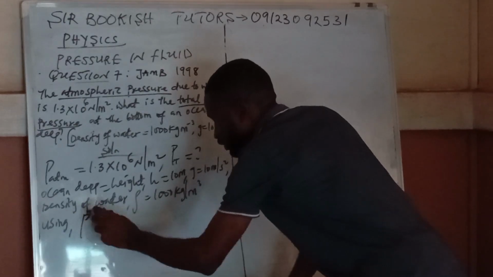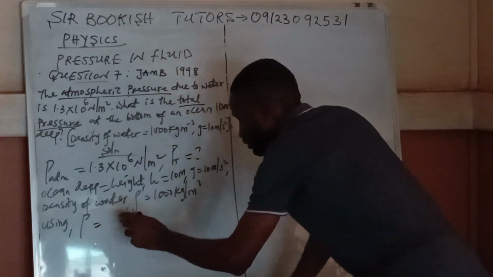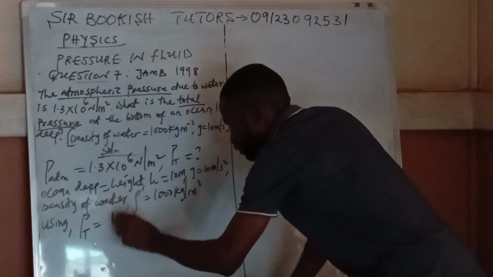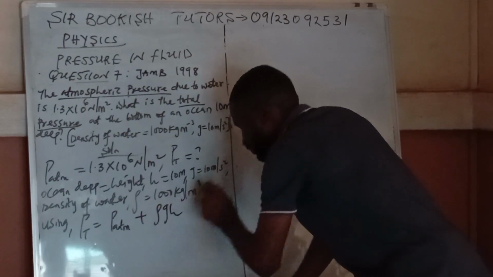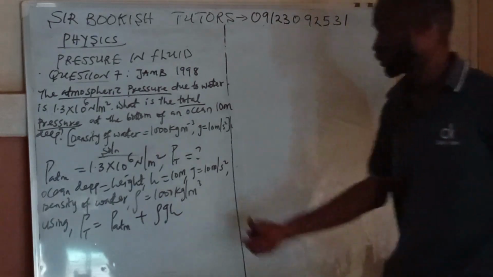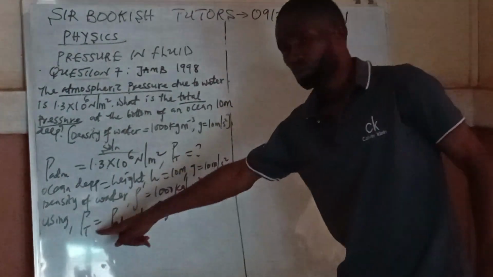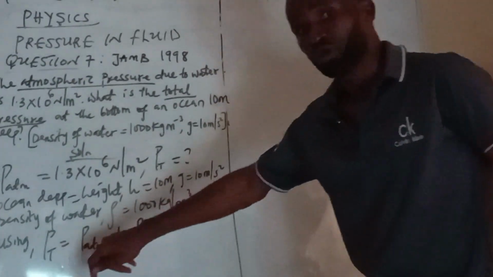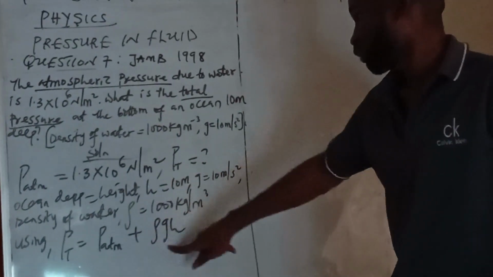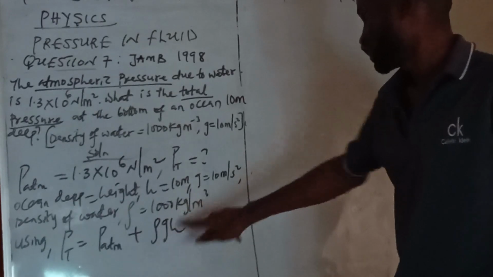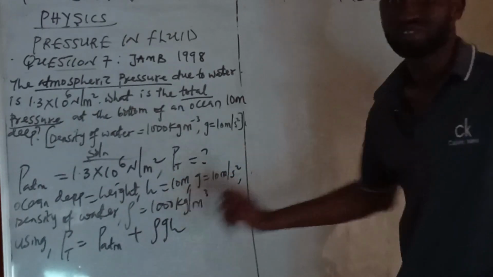That pressure is equal to P is equal to P ATM plus rho GH. So look at the formula we are using. Because in this question, I know total pressure is what you are looking for. They give us atmospheric pressure. Then I know this one, density is here, G is here, and our height is here. So this is the perfect formula to use.